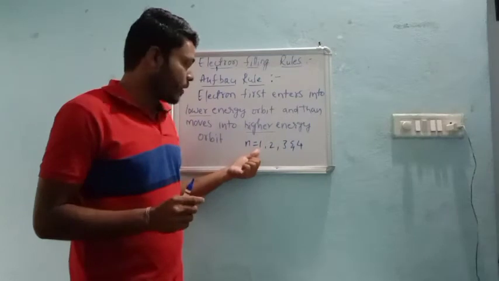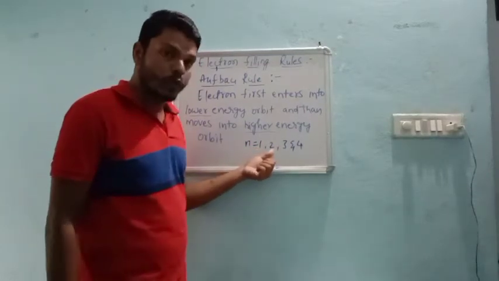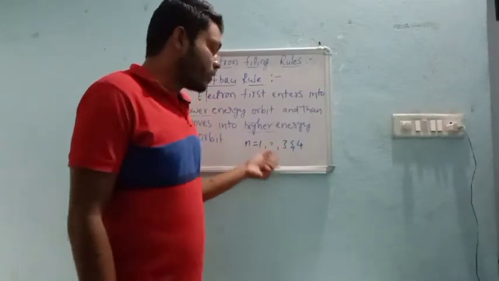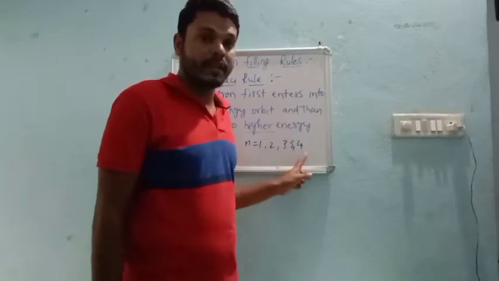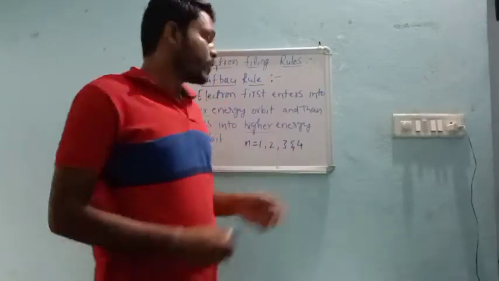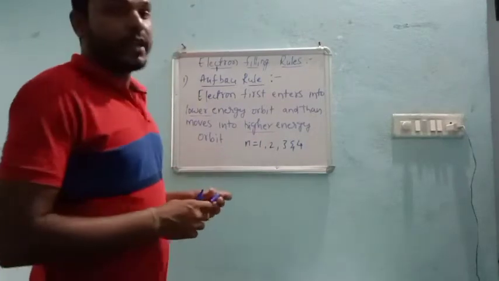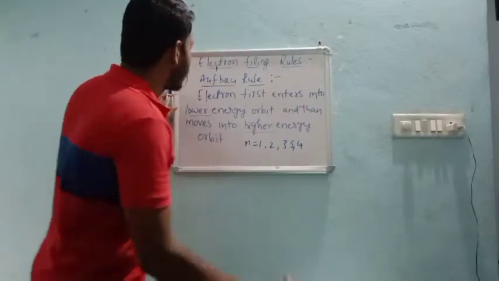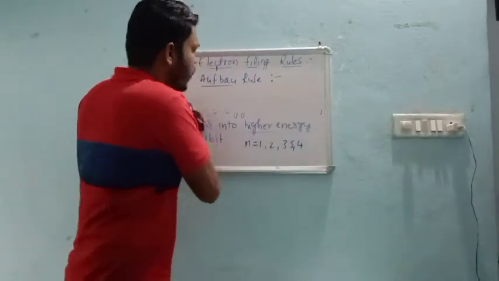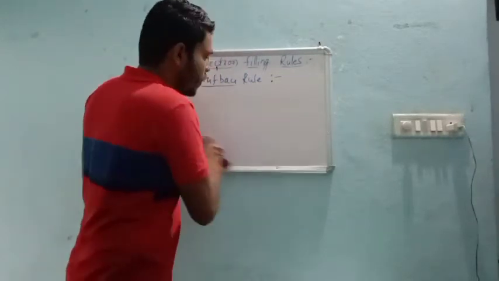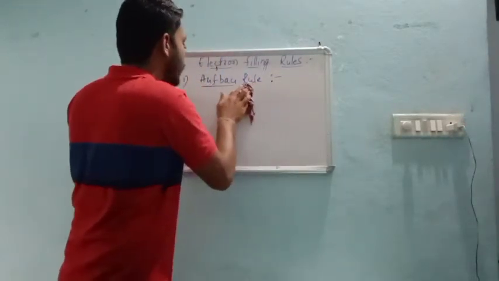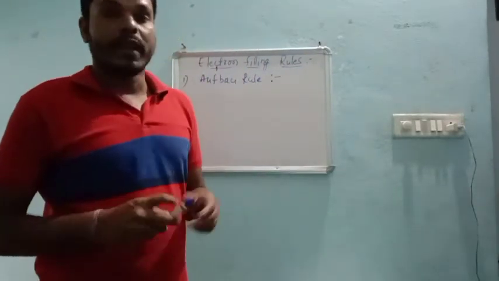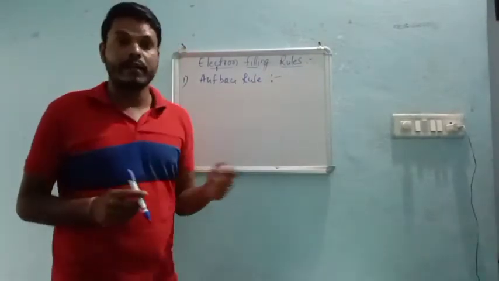According to this n, or principal quantum number, the number 1 shell has lower energy as compared to 2. The 2 has less energy as compared to 3, or the third shell has less energy as compared to the fourth shell. So this is according to the principal quantum number. With respect to that, the electronic configuration can be written. Now, with the help of the Aufbau rule, what we understood is the lower energy orbit fills first and then the electron moves into the higher energy orbit.